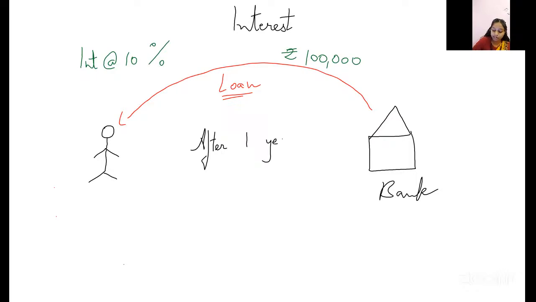So 1 year is now done. Now when I give to the bank, how much will I give? Rupees 1,10,000.